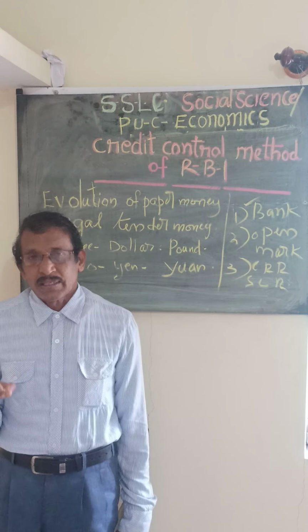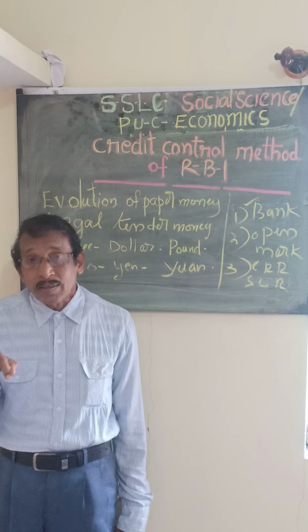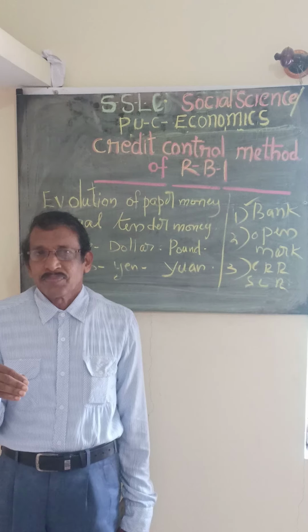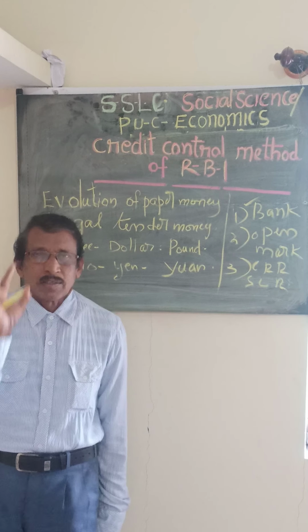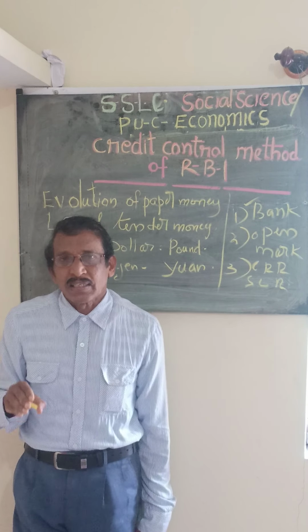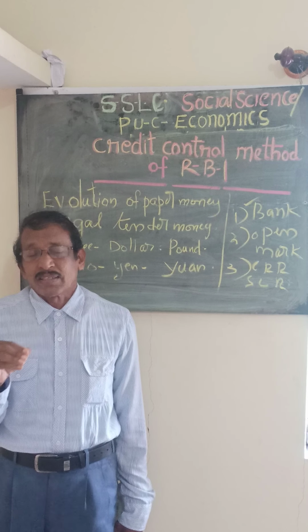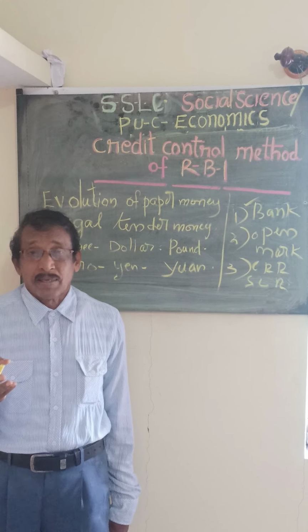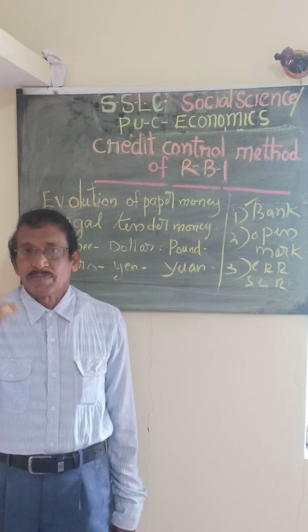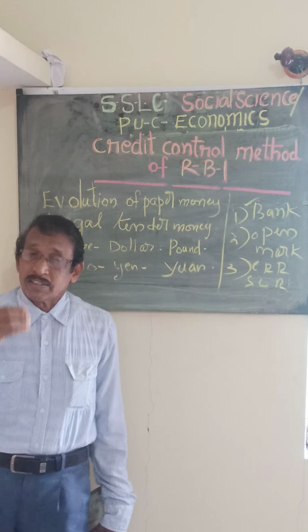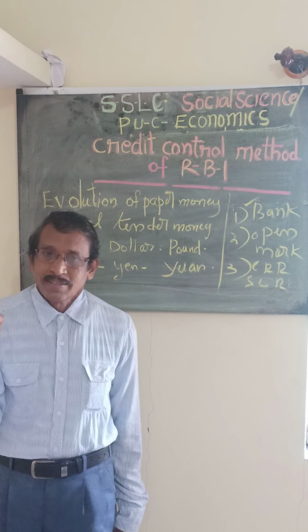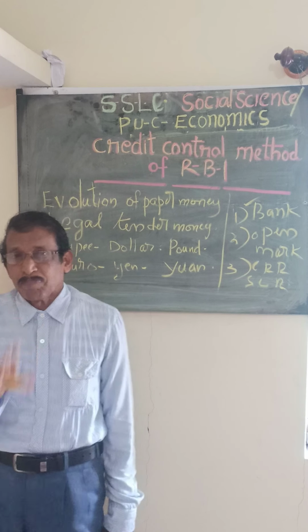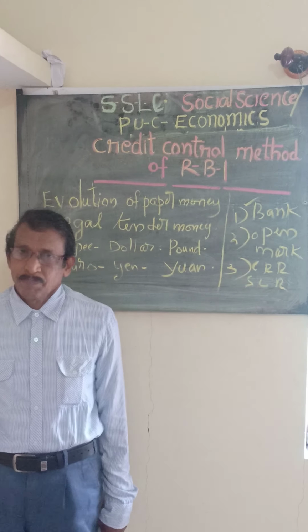Again, if the commercial bank is giving a loan or credit to the consumer, firstly they will demand a security. We can imagine that the value of the security is 1 lakh rupees. The commercial bank is ready to give 40% of that value. That means 40,000. They will not give 1 lakh. Sometimes they will give 50% or 30%. It depends upon the direction of the Reserve Bank.